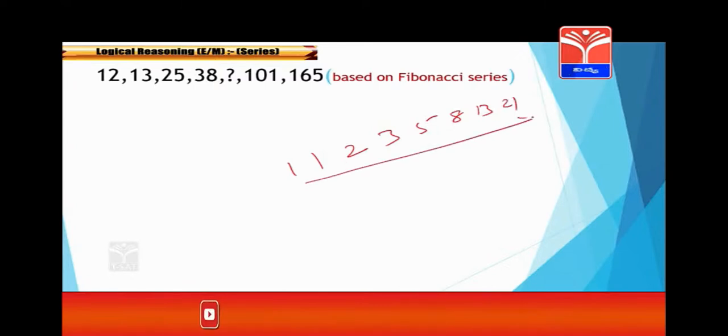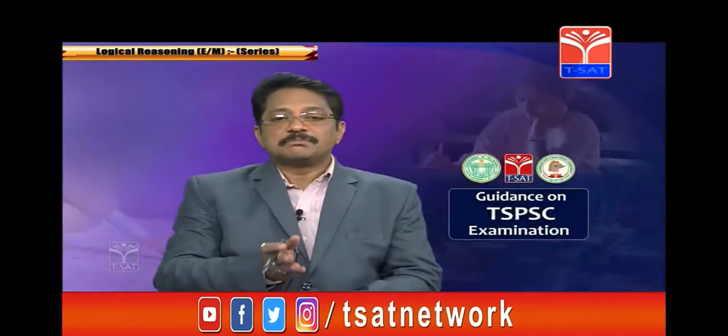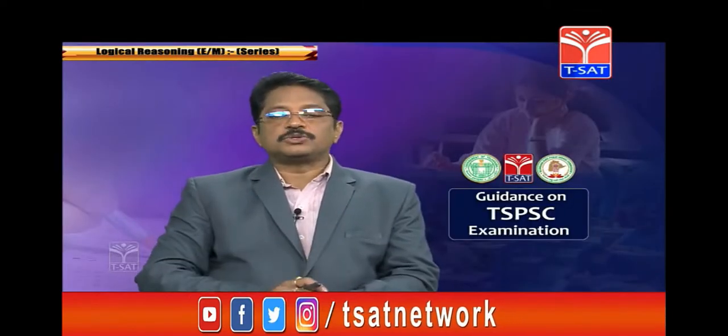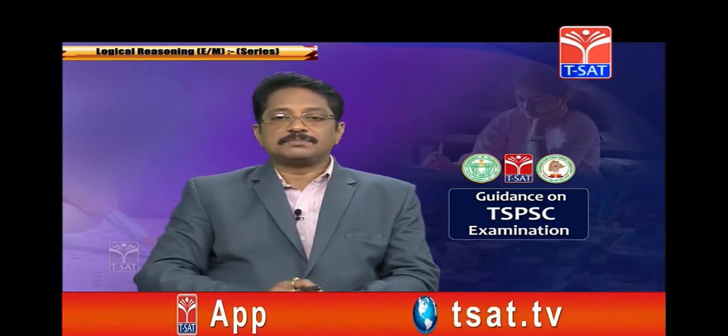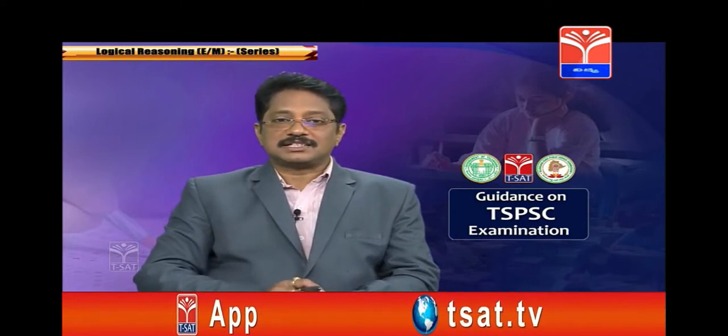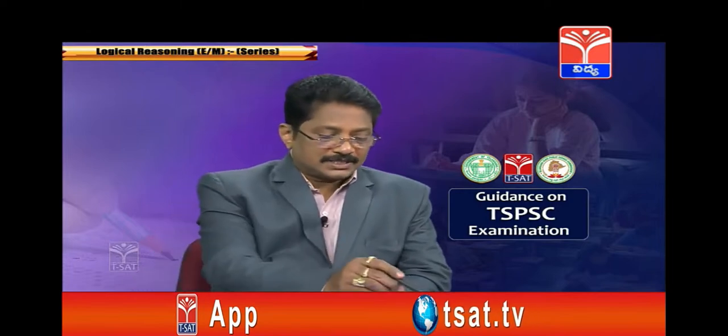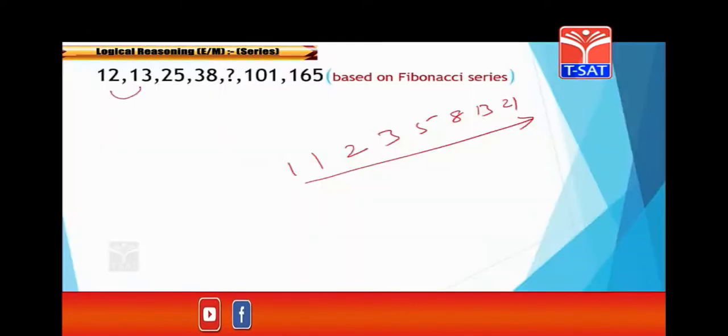This is called the Fibonacci series. Each number is generated by the sum of the preceding two numbers. That's the method of generating a Fibonacci series. Clear? Now you see it: 12 plus 13 is 25.